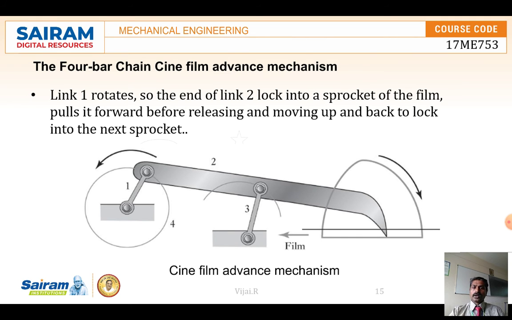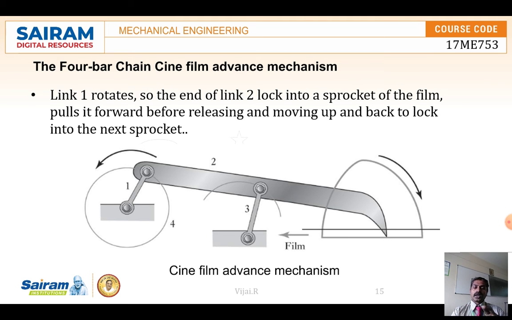And this is a cine film advancing mechanism, where cranks 1 and 3 rotate in such a manner that rod number 2 makes a link with the film and moves it, advancing the film. When crank 1 rotates on the crankshaft, it is connected with link 2, so link 2 will move.